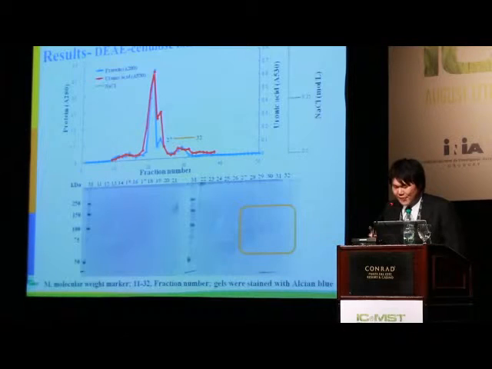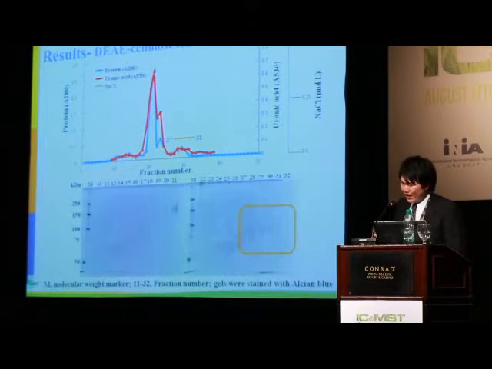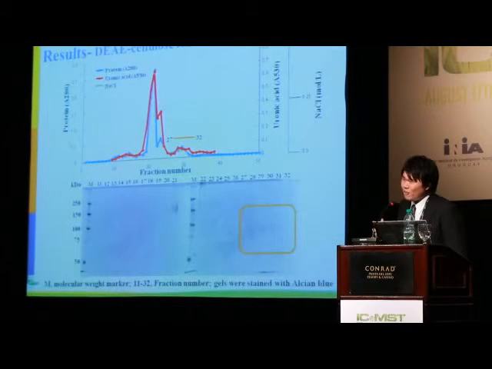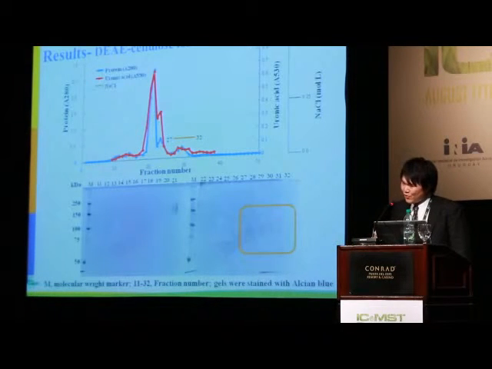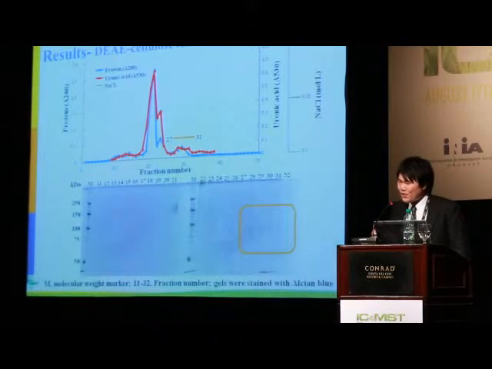The fractions 27 to 32 contain decorin with a molecular mass of 100 kilodalton by SDS-PAGE and were combined. The gels were stained with Alcian blue. These fractions were concentrated to about 10 milliliters by ultrafiltration and were subjected to gel filtration chromatography for further purification.